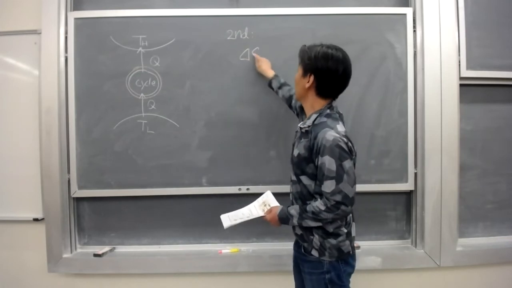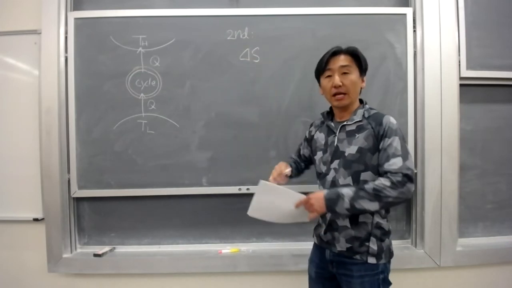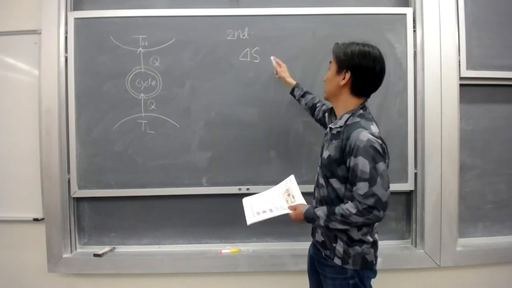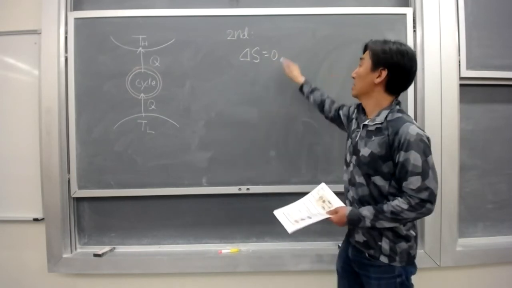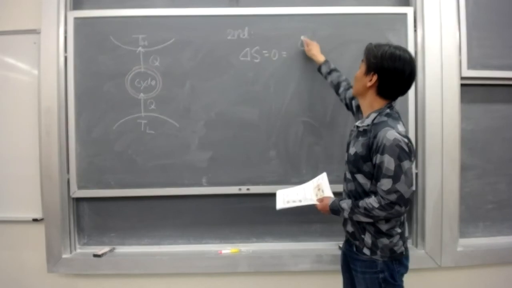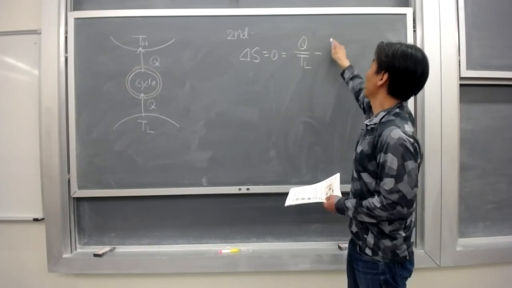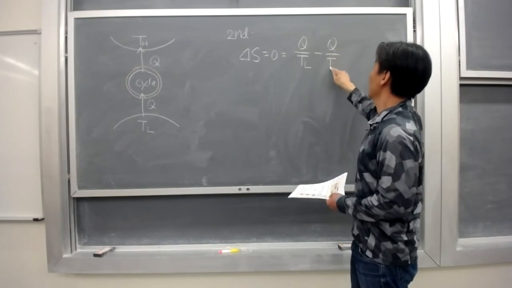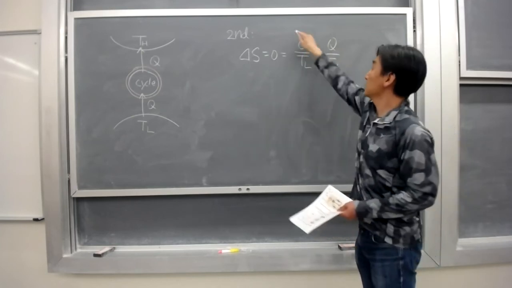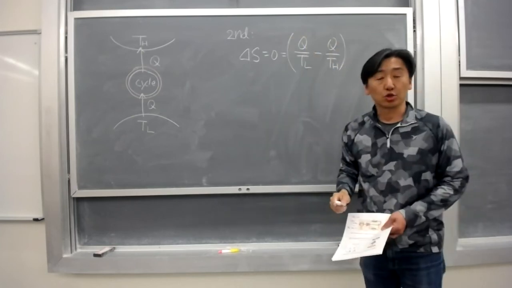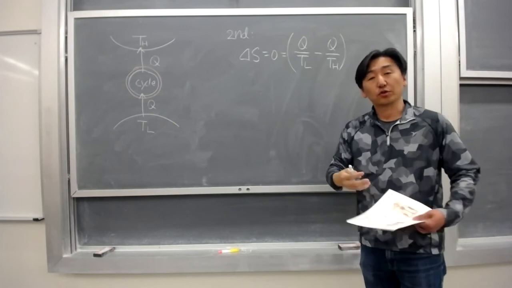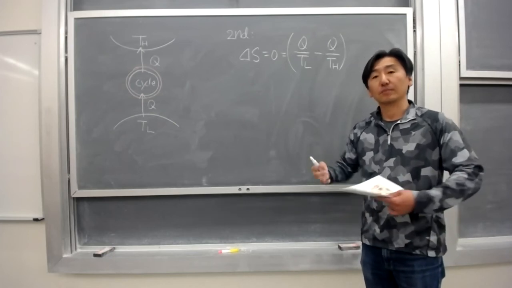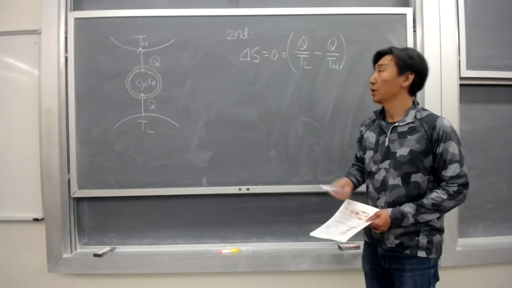Because we are talking about a cycle, the entropy change of your cycle should be 0. That is because of Q over TL minus Q over TH. These are entropy transfer from the low temperature reservoir to the system, and from the system to the high temperature reservoir.